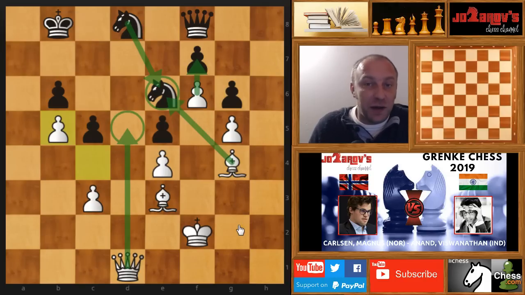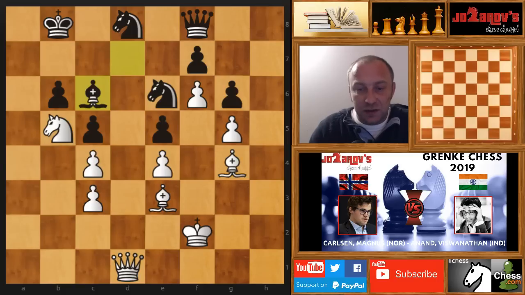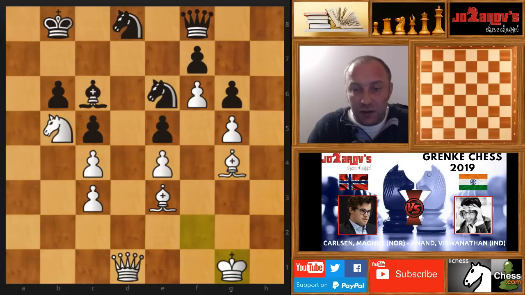So Anand battled to not allow Carlsen to create passed pawns. Magnus Carlsen battled to create passed pawns. So here, after bishop on c6, we have king on g1. It's a very nice move.